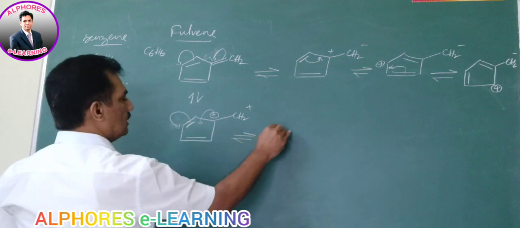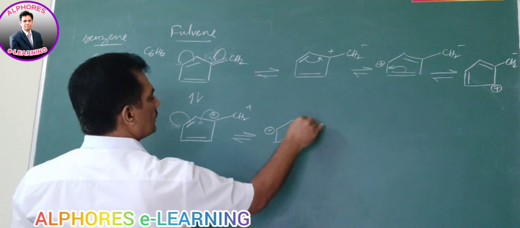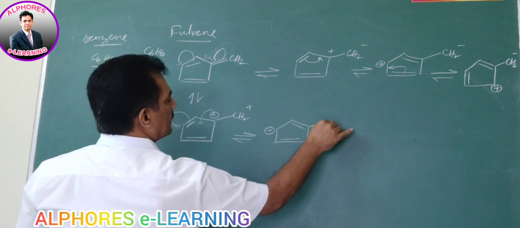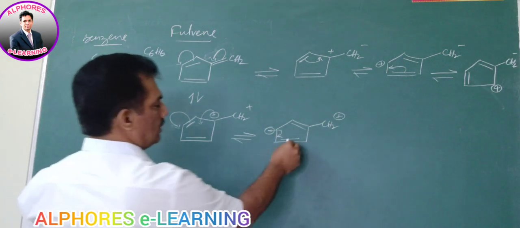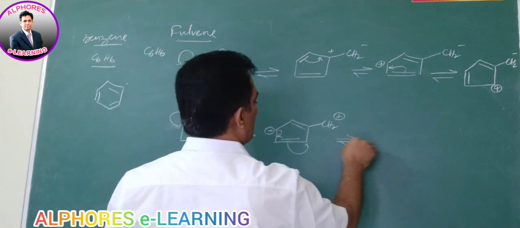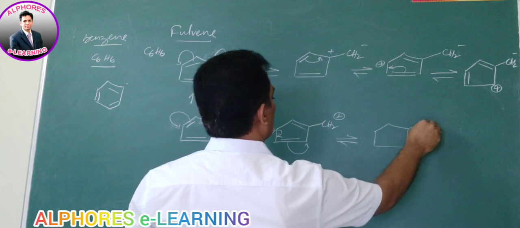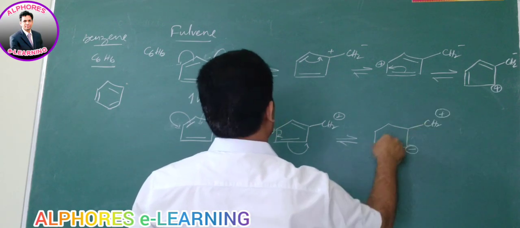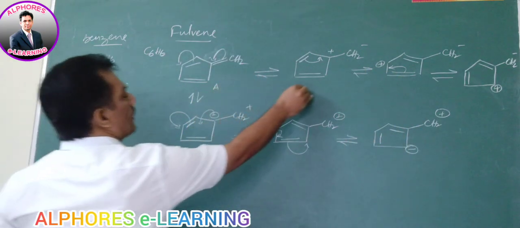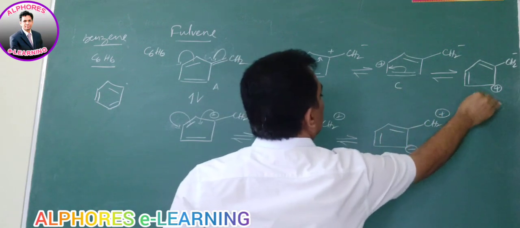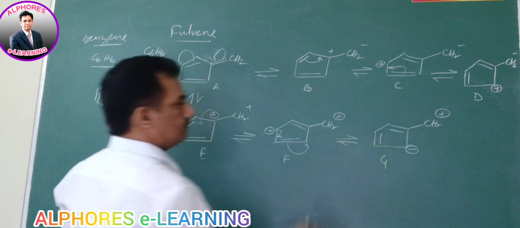And now when this negative charge forms a bond and comes to this, we get the next structure, with a negative charge here, like this. And again, if it comes to form a bond here, this will be shifted to this, and we get the structure like this, CH2 minus, the plus charge, and here the bonds. Now just observe, it is A, B, C, D, E, F, G.